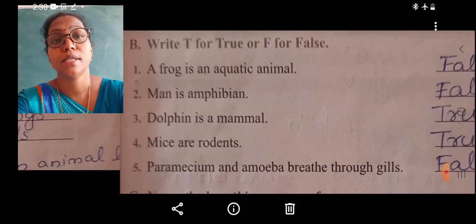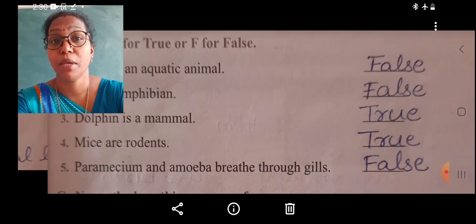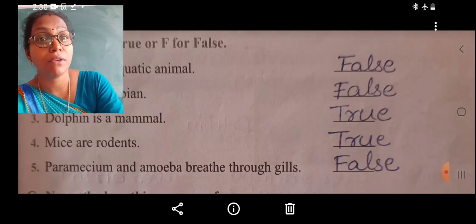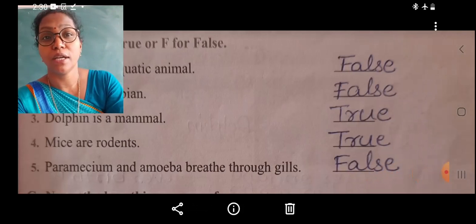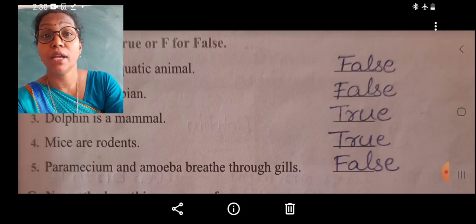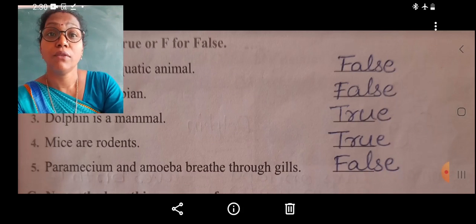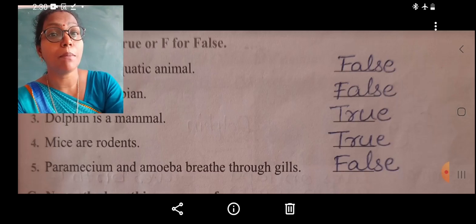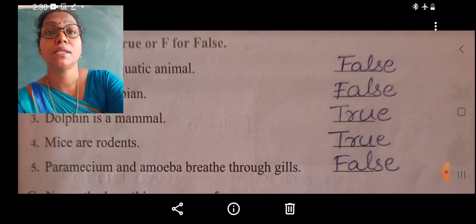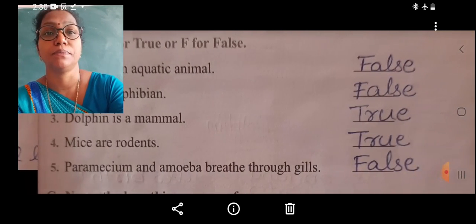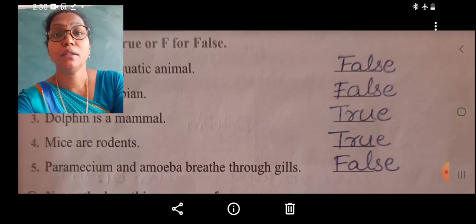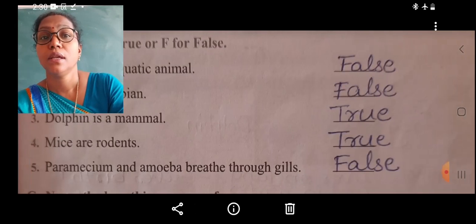Now students, the second question, man is amphibian. Amphibians can live in water and on land. We cannot live in water. We have no gills. We have lungs, and we are giving birth to young ones. That's why we are mammals. So the statement that man is amphibian is false.